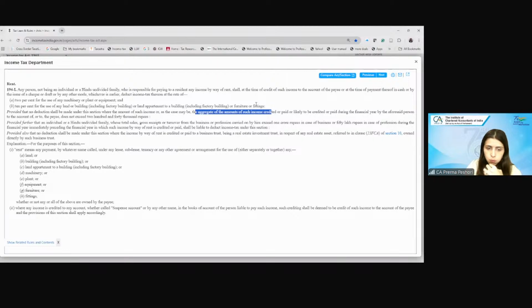Ma'am, no TDS. Why no TDS? You said 240 is for both the agreements. Ma'am, you said that both of them are less than 240. Yes. So you don't look into each agreement. The agreement is with one same person. Let's say there is this one landlord, Mr. A, with whom I am entering into two separate agreements, one for the lease of the building, one for the hiring of the machinery. And the charges under the two agreements are less than 240,000. Will the TDS be applicable is the question.